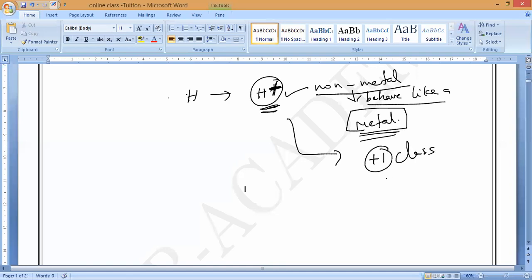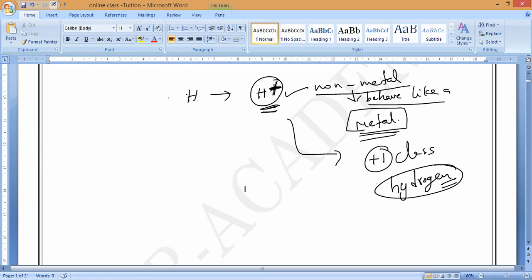We have a chemistry chapter named hydrogen. There we will study the properties of hydrogen and the reason behind how it is behaving like a metal. It is not needed for class 10 level, so we need not discuss it.